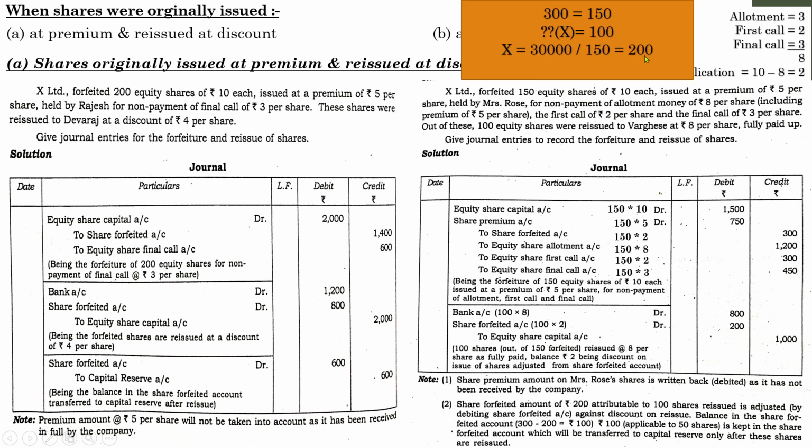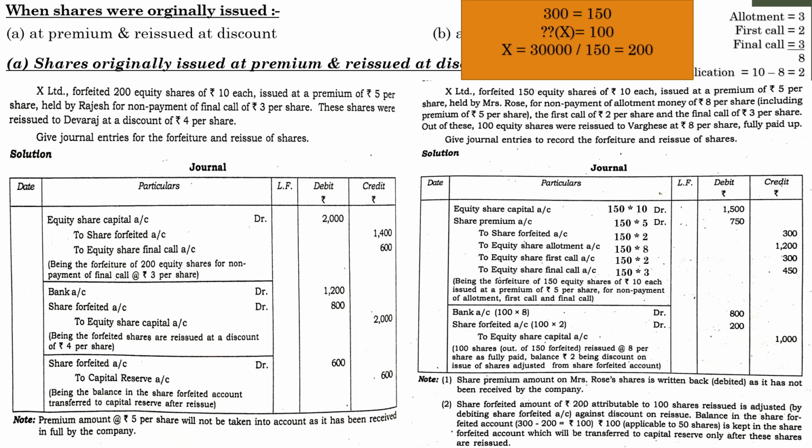This is the simplest method of finding the proportion of share forfeiture amount when only a part of the forfeited shares are reissued. So rupees 200 is the balance of share forfeiture amount that has to be transferred to the capital reserve. This is a simple trick.